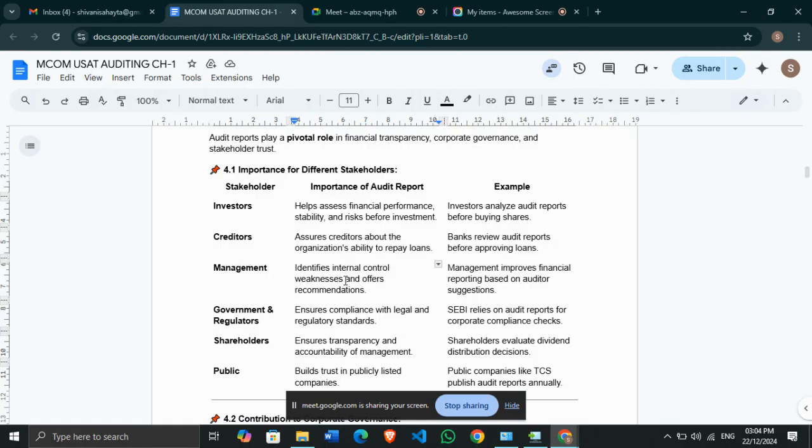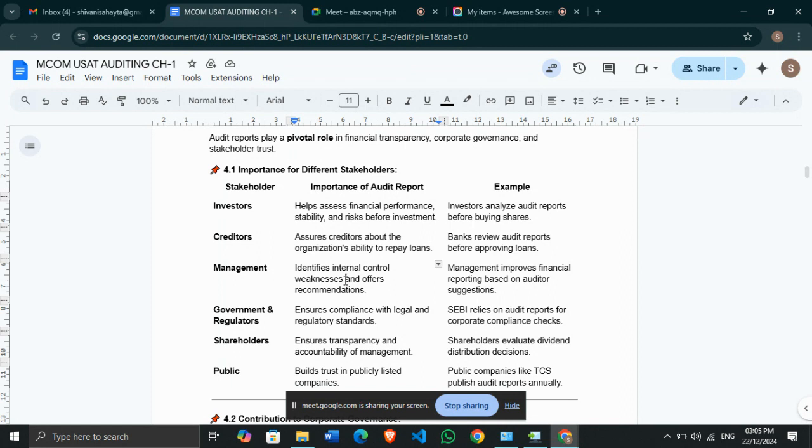Next is shareholders. For shareholders, the audit report shows the transparency and accountability of management. It shows that your financials are as per the legal requirements. It shows that there are no fraudulent activities going on in your organization, no misstatements. So yes, it ensures the transparency and the accountability of the management. Example, shareholders evaluate the dividend distribution decisions. If management decides that we have an XYZ amount of profit this year, accordingly we are going to give an XY amount of dividend to the shareholders.